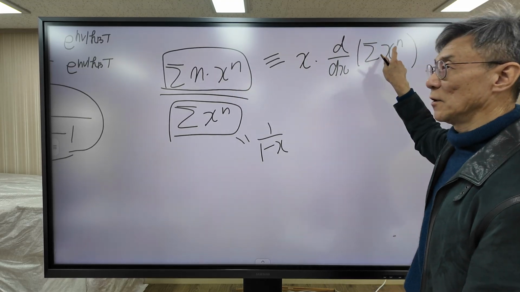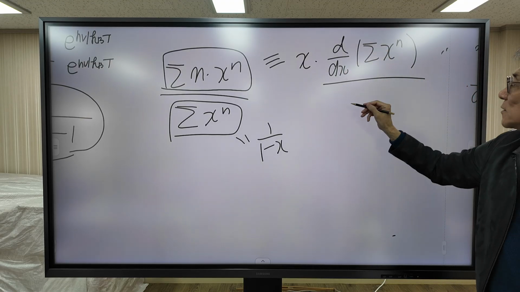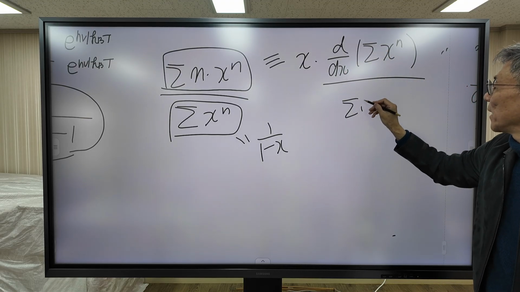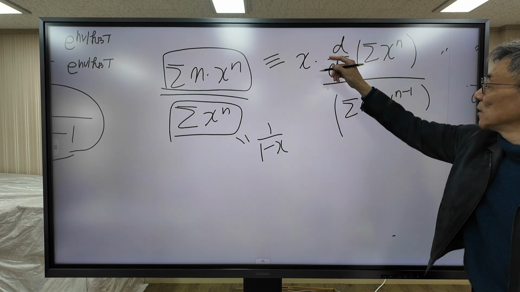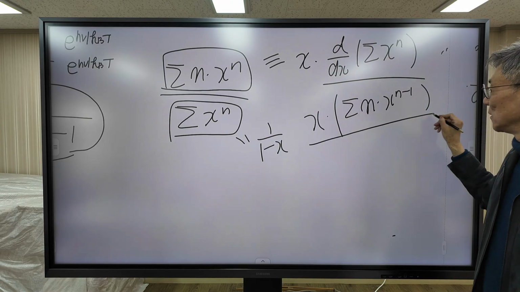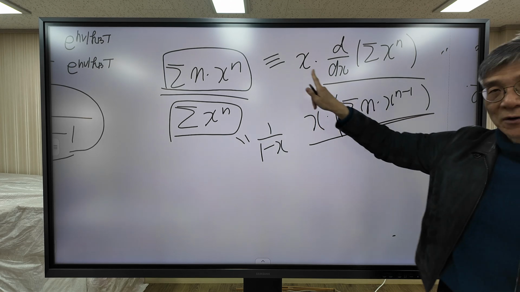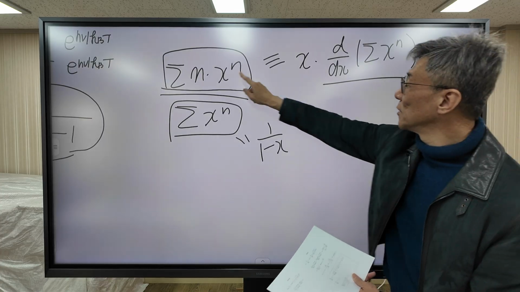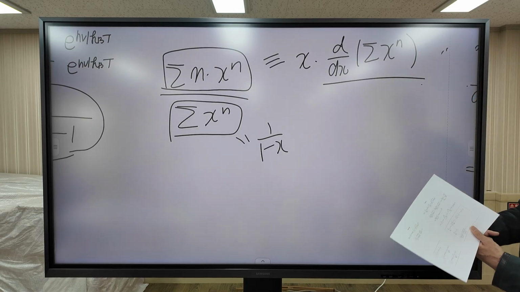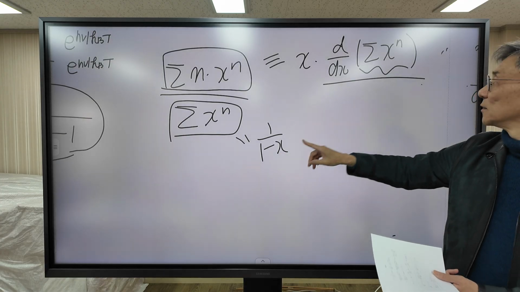This one is equal to this one. Why? When you evaluate this one, this is n times x to the n minus 1 times x. So when you multiply x times x to the n minus 1, it is equal to this one. So this one is equal to this one, and this part is equal to 1 over 1 minus x.